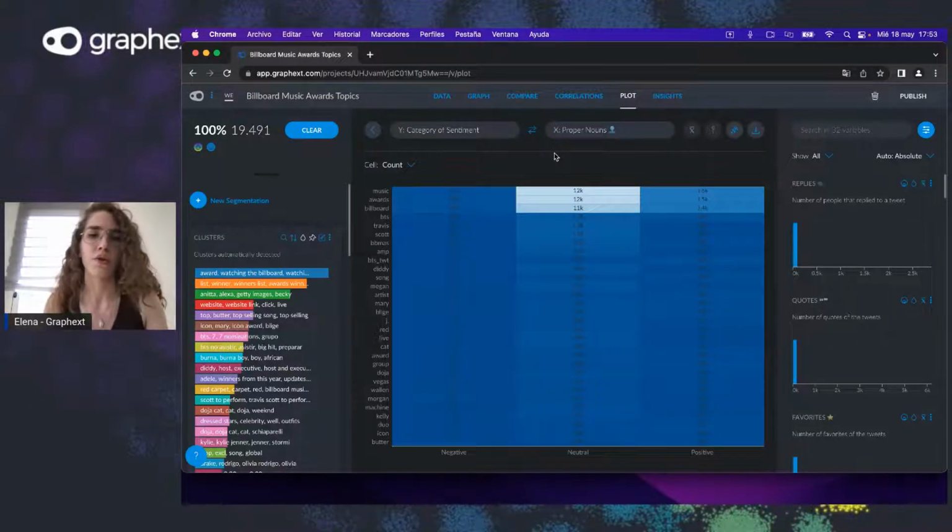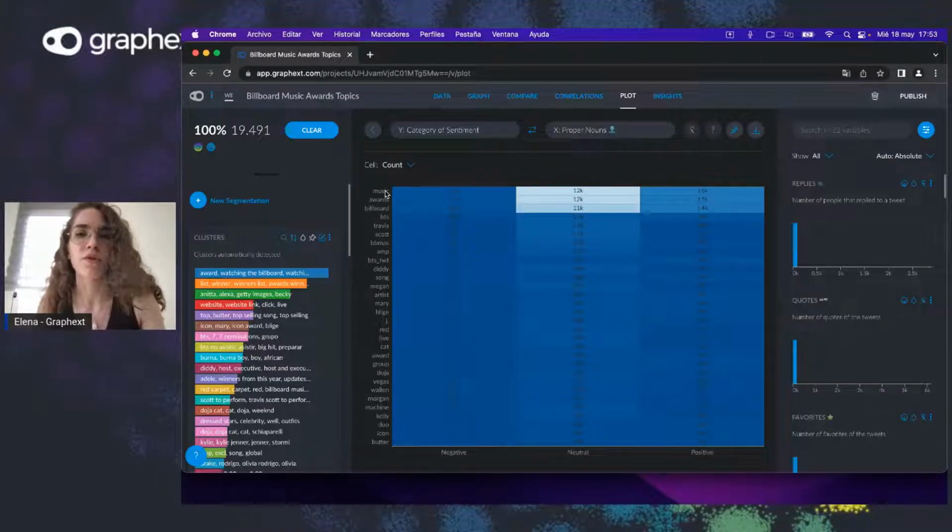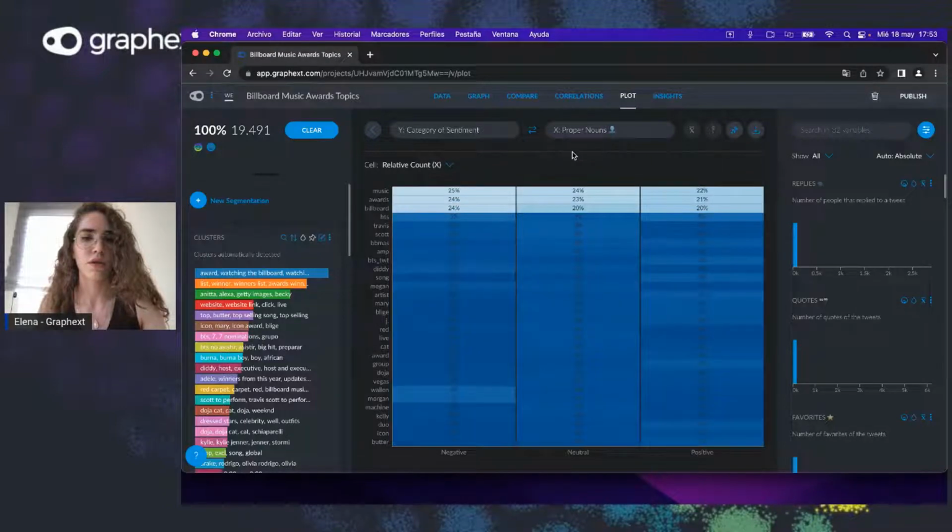So this is going to show you how the names or the proper nouns in that tweet relate to the sentiment of the tweet. And if we place it with relative count to the sentiment, we can see, interestingly, then